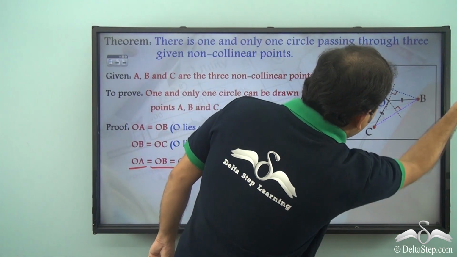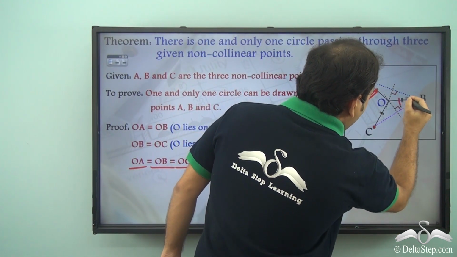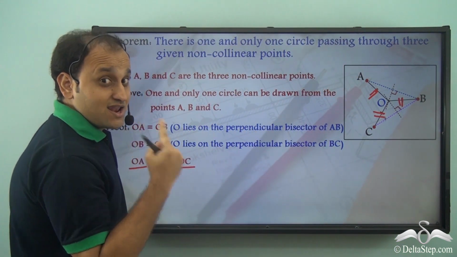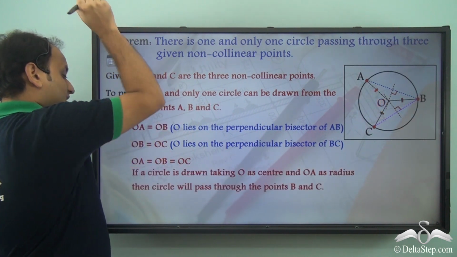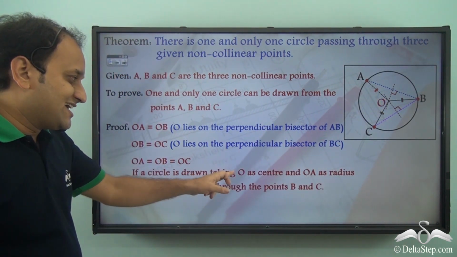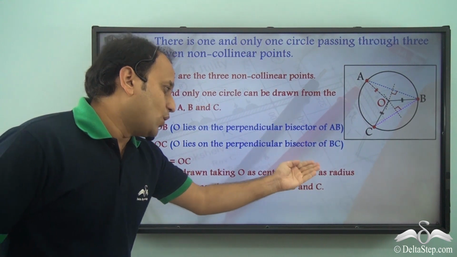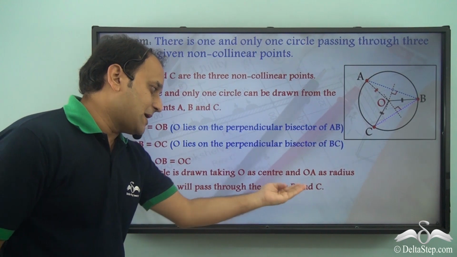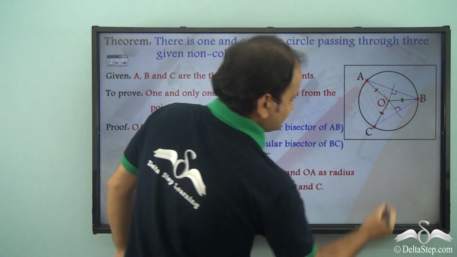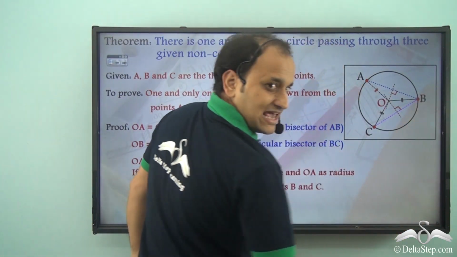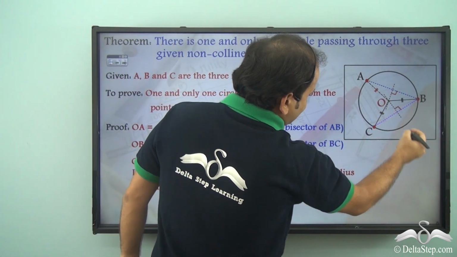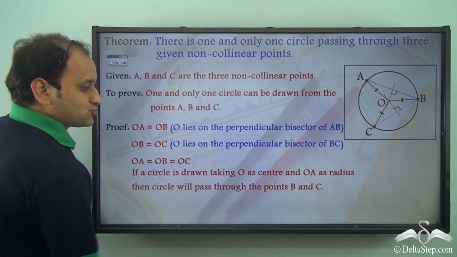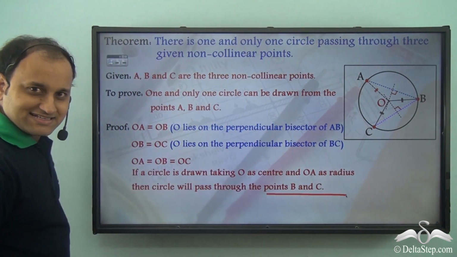So we already have OA, OB, OC. All the 3 are of same length. Now if a circle is drawn taking O as the center and OA as radius, then the circle will pass through the points B and C, because these line segments are of same length. So if I take OA as radius and O as center and I draw a circle, then it will pass through the points B and C, isn't it?